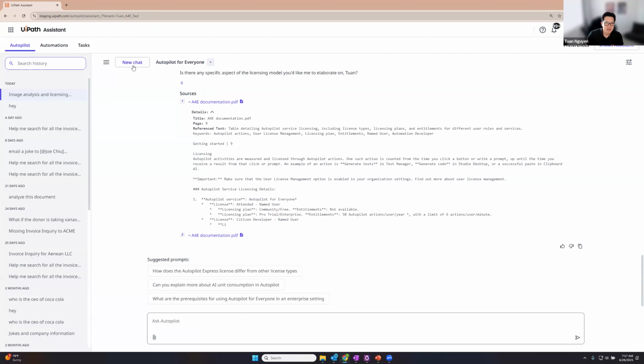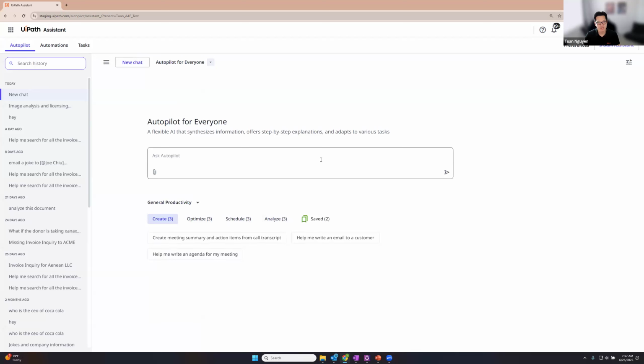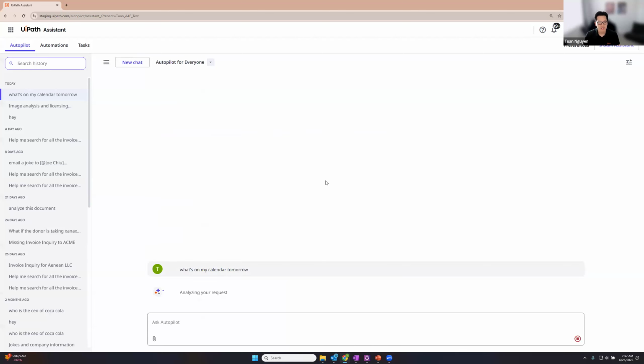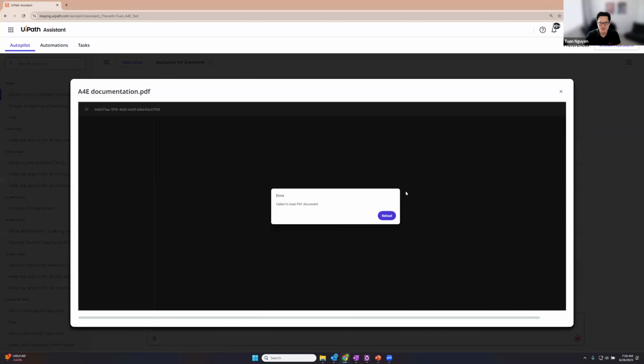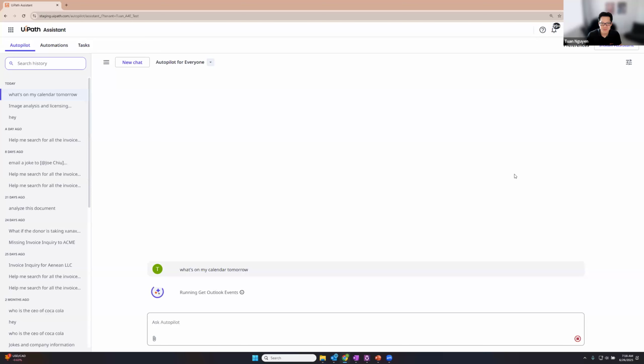But what we're going to do is we're going to just ask, what's on my calendar tomorrow? All right, and so I've already set up an integration service connection for Outlook, and so it's going to go ahead and run a get Outlook events automation automatically. I've set it up as a data source. Oh, okay, here is this PDF viewer that was somewhat slow. That's why it came through now.